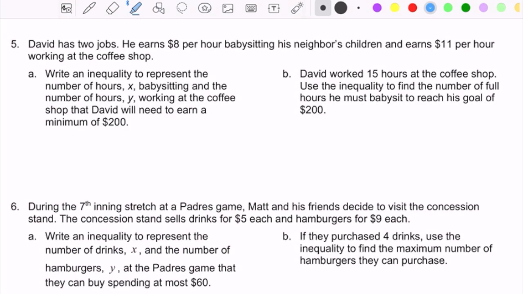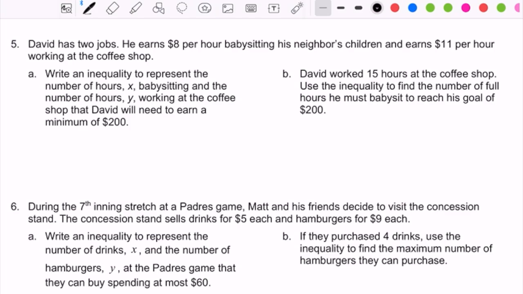Moving on to example 5, these are what the notes today cover. So we're going to read the words about what's happening. We're going to create an inequality that models what's going on in the problem. And then after we're done with that, we're going to use the inequality that we made to answer a subsequent question. David has 2 jobs.